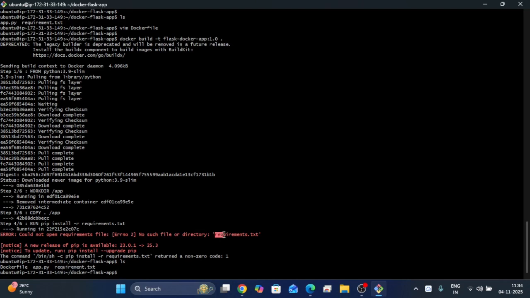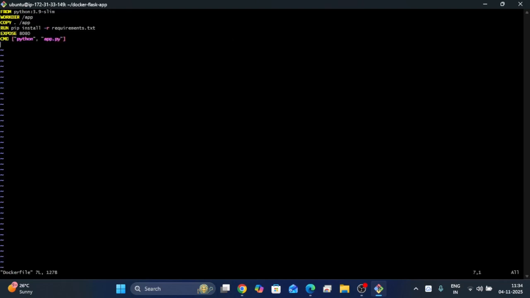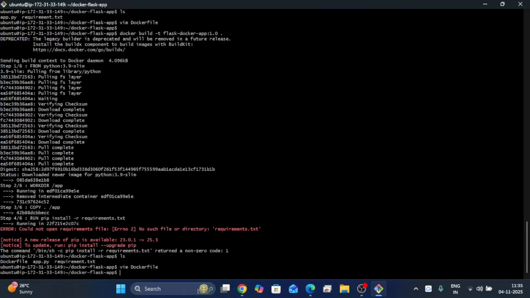There is no file named requirements.txt. We just have to remove the s inside the Dockerfile. See here, just mention only requirement. Okay, save the Dockerfile. Again run the docker build command to create the image.